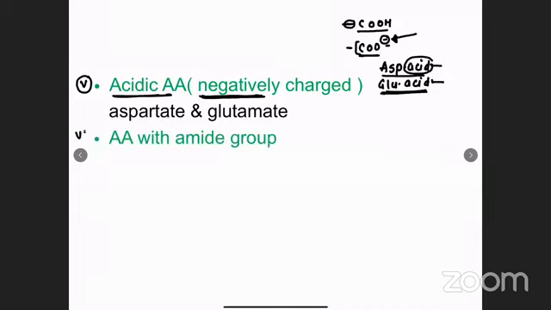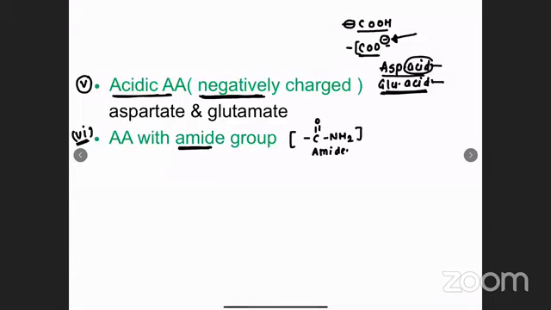The sixth subcategory is amino acid with amide group. So first we need to understand what is the meaning of this amide group is. When it comes to alcohol, we understood it is OH. When it comes to sulfur, we understood it is S. So what is this amide? See, amide means CONH2. This CONH2 group is referred as amide.